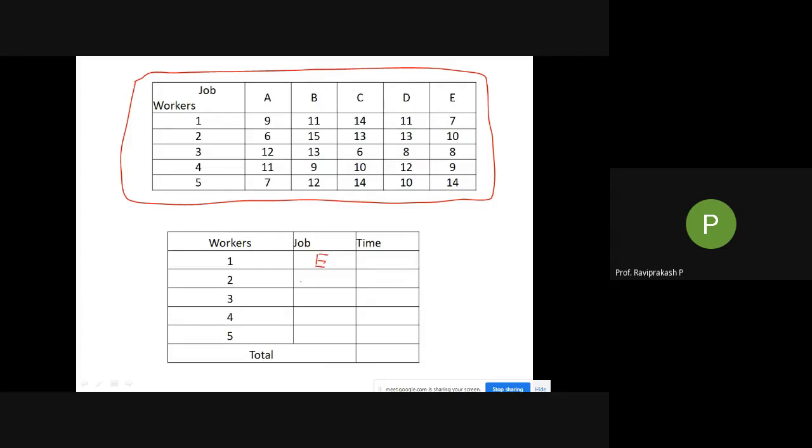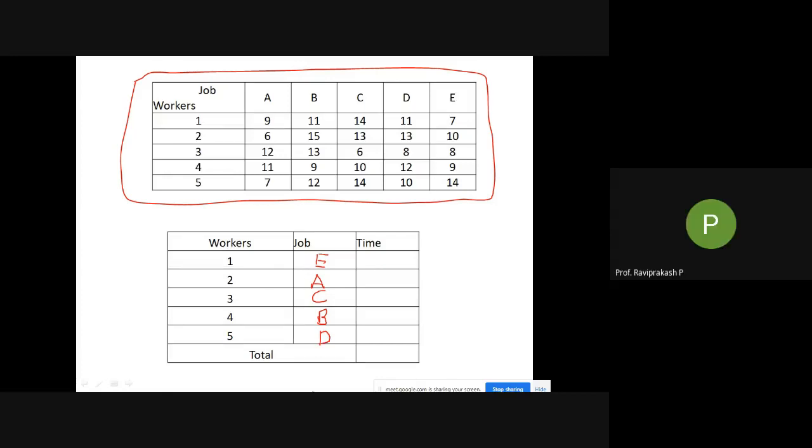One is E. Next, for two, it is A. For three, C. For four, B. And for five, after A, B, C, it will be D, because that is the only one remaining.